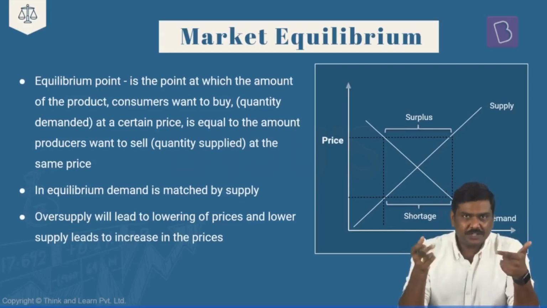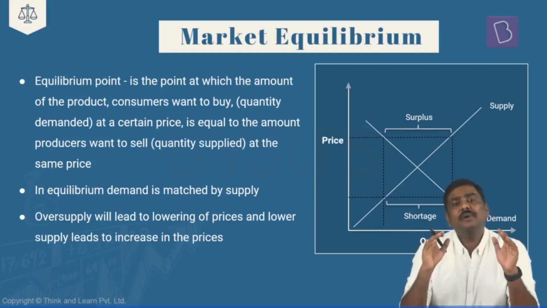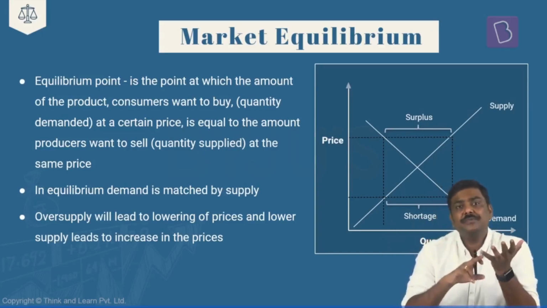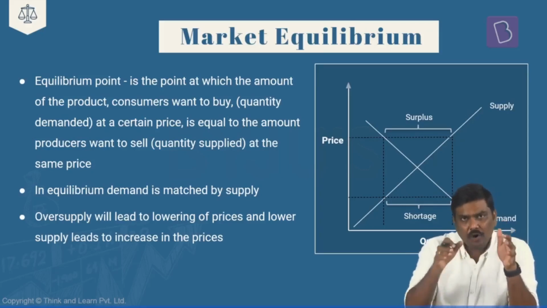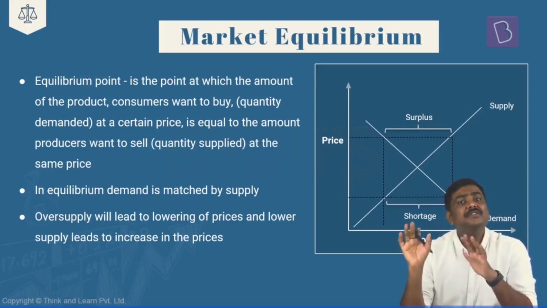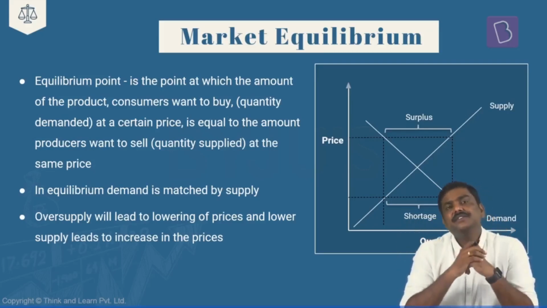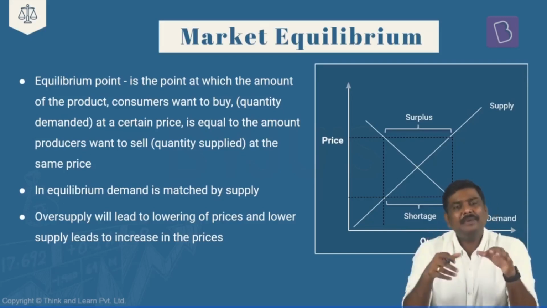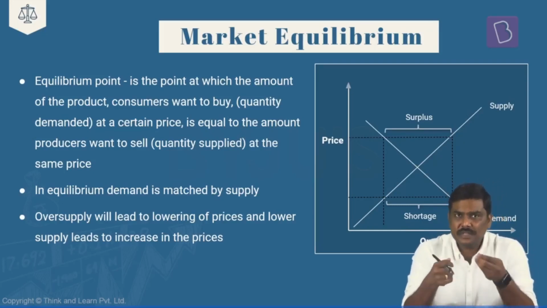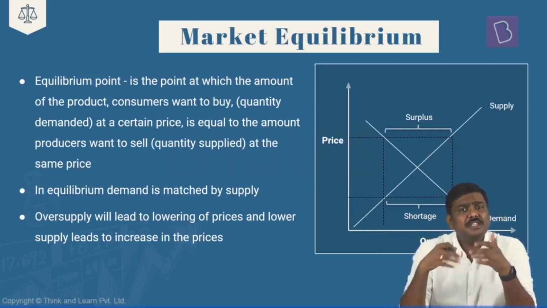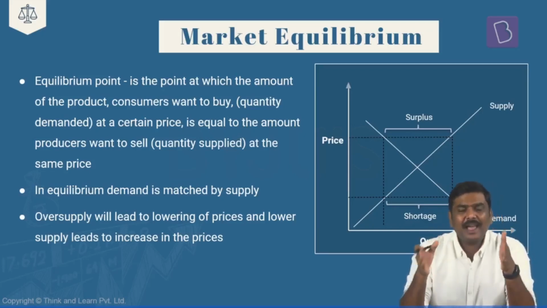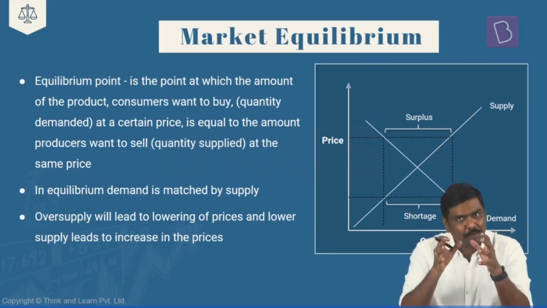What will happen when the price changes in case of the demand, and what will happen when the price changes in case of supply. But more importantly, we have drawn the curve of law of demand separately as well as the law of supply curve separately. But in the market, please understand this, demand as well as supply are happening in real time. That is, there is a demand for goods and services in the market, and there is supply for these particular goods and services in the market. So both demand as well as supply are taking place at the same point of time.